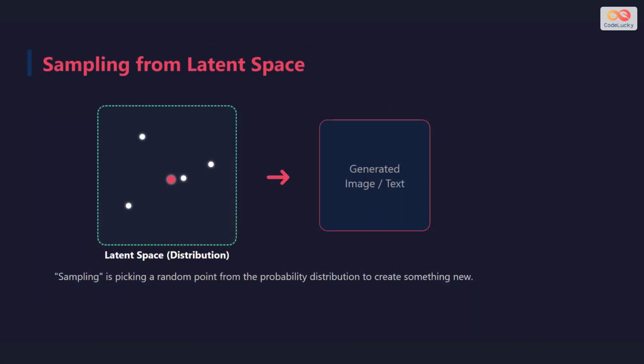So how do we actually create something new? We use a process called sampling. Imagine a multi-dimensional space called a latent space, where every point represents a potential image or sentence. Because we trained our model to organize this space using probability distributions, we can simply pick a random point from that distribution. When we decode that point, we get a brand new, unique piece of content.